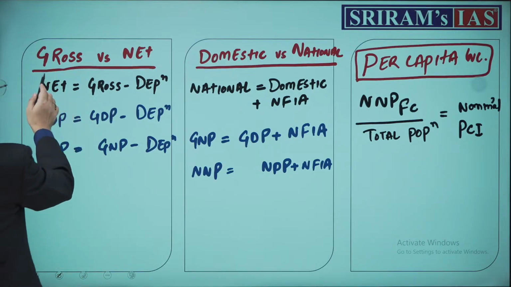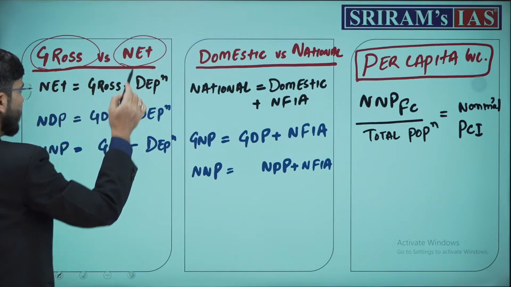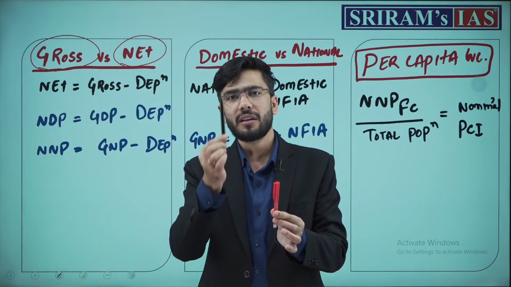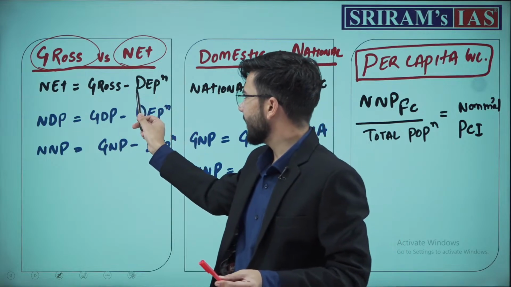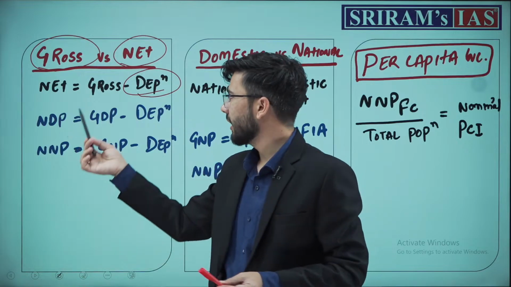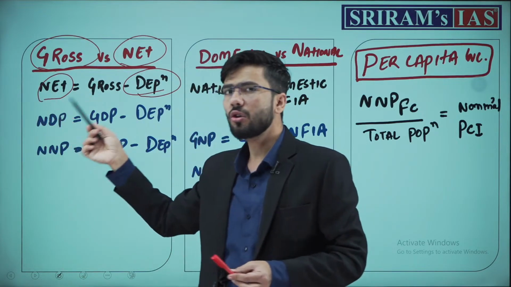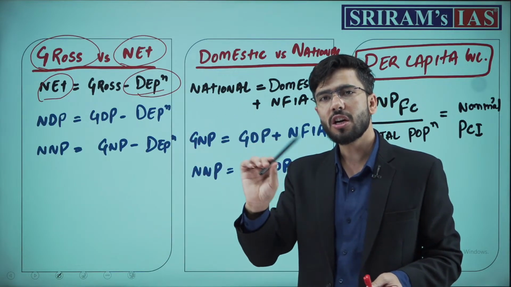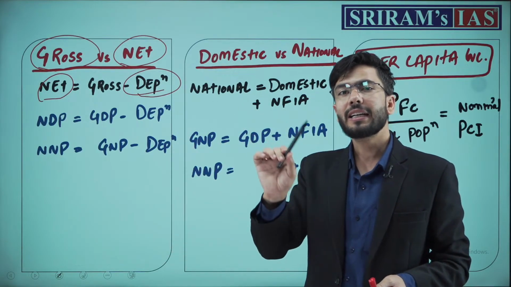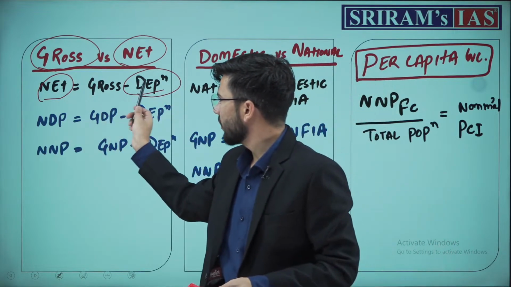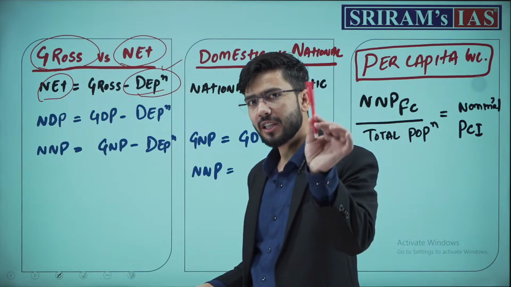One is the gross and the net. How do we define gross and net? Simple, depreciation. If we deduct depreciation from gross, it comes to net. You will see these terms, net domestic product or net national product, gross domestic product, gross national product. The effect is depreciation. Depreciation is wear and tear.